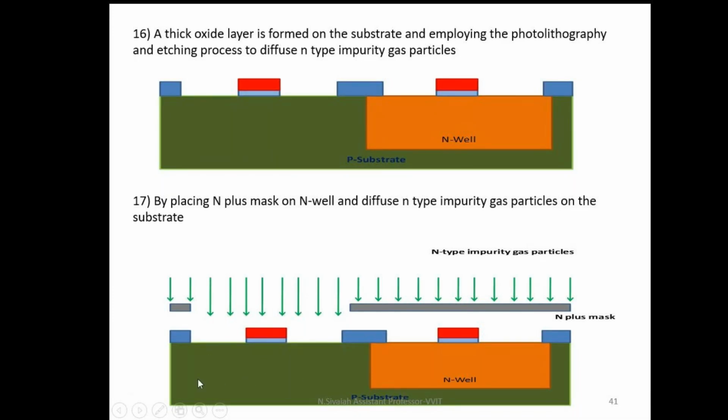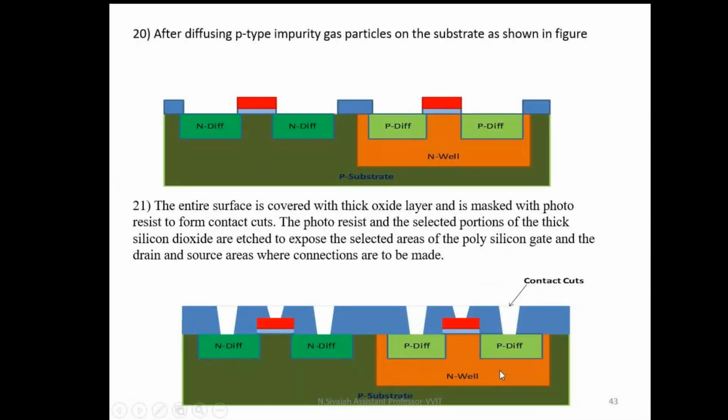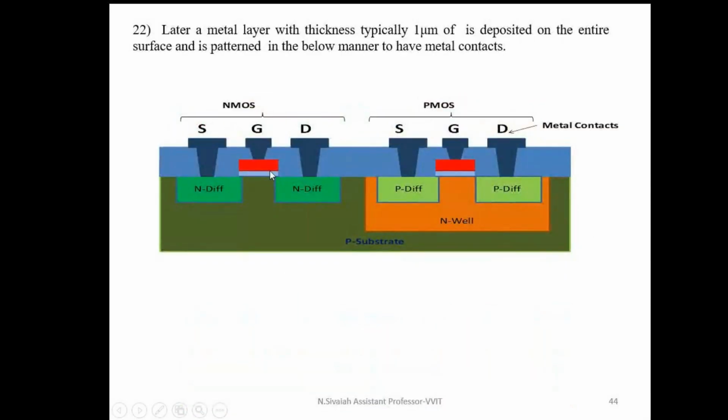This is a P substrate. Then it forms an NMOS transistor. Next time, I use a mask here and P-type impurity gas particles are diffused. It forms a P diffusion. Here also it forms a P diffusion. Then it forms a PMOS transistor. Again I go for the photolithography concept to make the contact cuts for both the transistors. Finally, this is the circuit. Finally, this is the diagram of CMOS by using N-well.